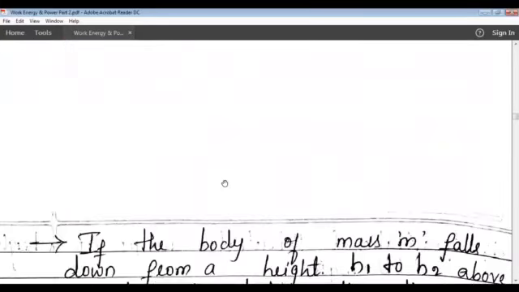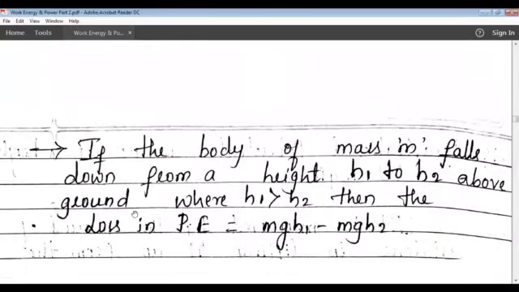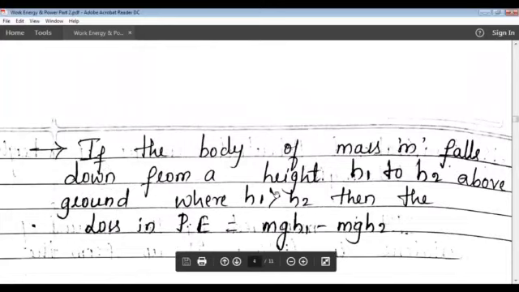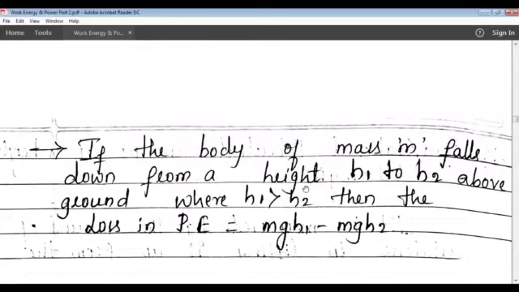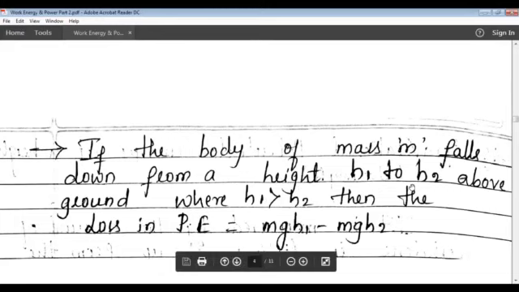Next, if the body of mass m falls down from a height h. In the second case, the body is falling down, so the height is decreasing from h1 to h2, where h1 is greater than h2. Initially it was at h1 and when it is falling down it comes to h2.